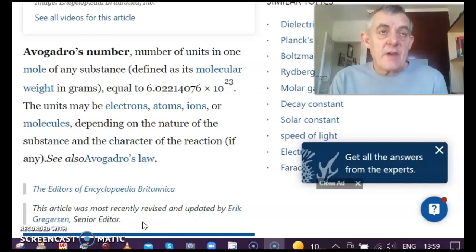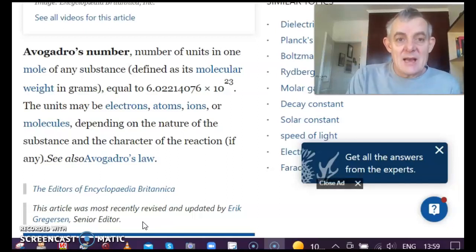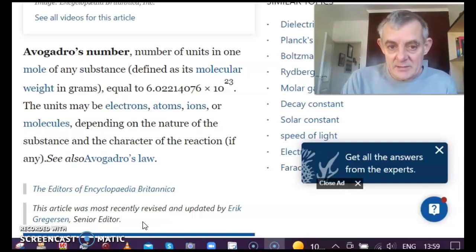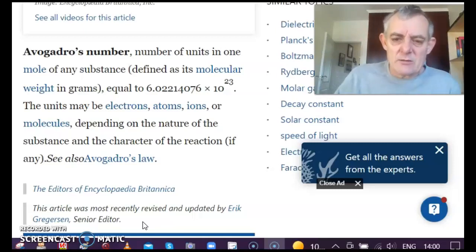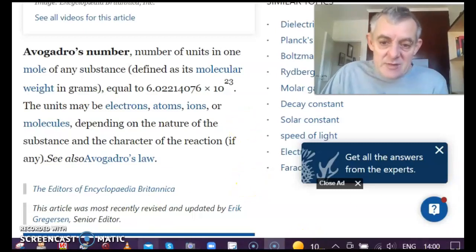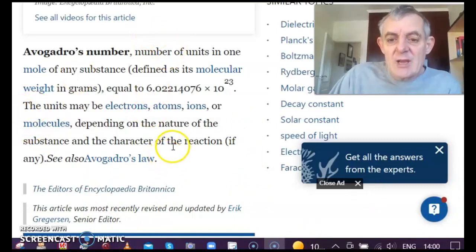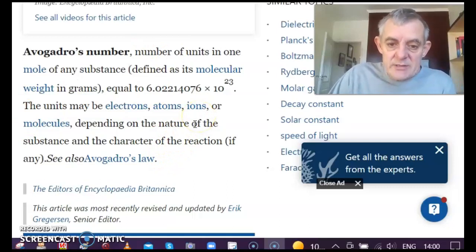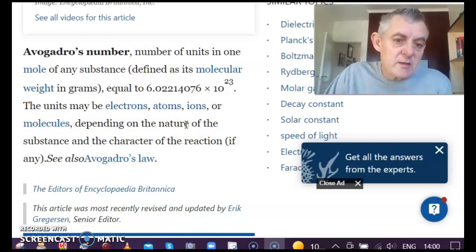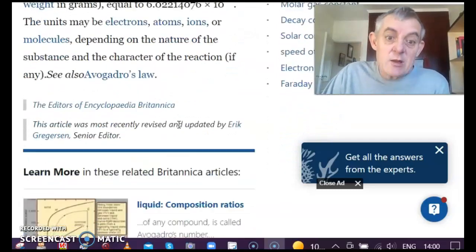So think of Avogadro's number like a dozen. We all know that there are 12 in a dozen. So if I have 1 dozen eggs, we know that I have 12 eggs. If I have 2 dozen eggs, then I have 24 eggs. So Avogadro's number is similar to the dozen. It's almost like a counting unit. Okay, so Avogadro's number is equal to 6.022 times 10 to the 23 particles. Those could be units, those could be electrons, atoms, ions, molecules. It could be any particle of substance. So that's a large number.